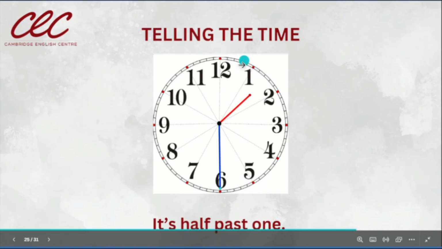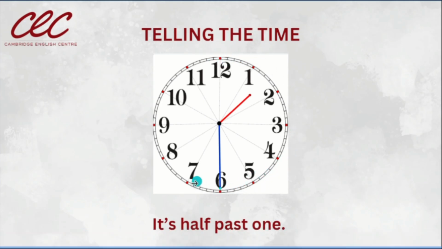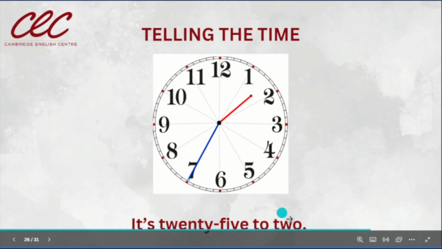Now, what happened? It will change now. Because until here, we need to use the phrase past. From here until the full hour, now we need to use the word to. To get to the next hour. It's 25 to 2. 25 minutos para las 2.